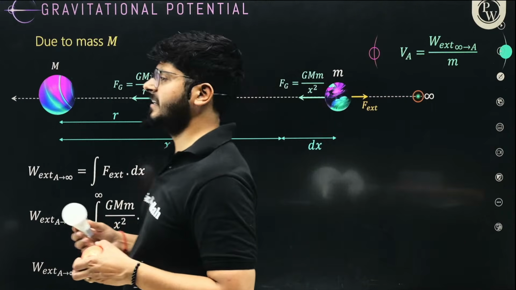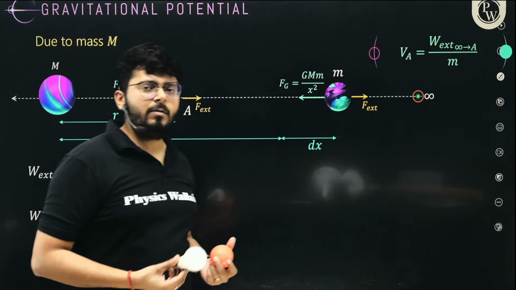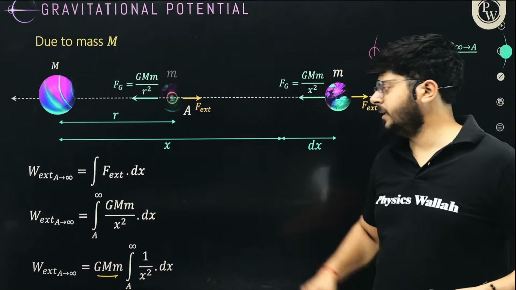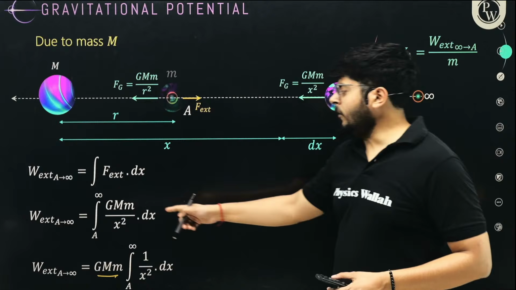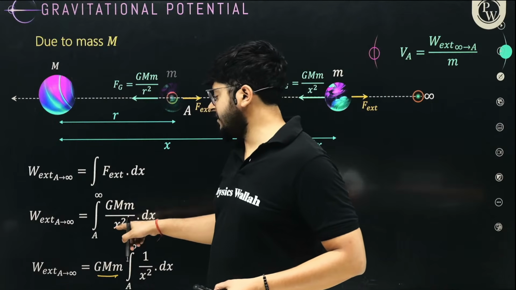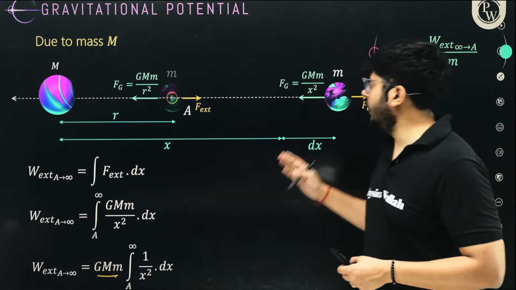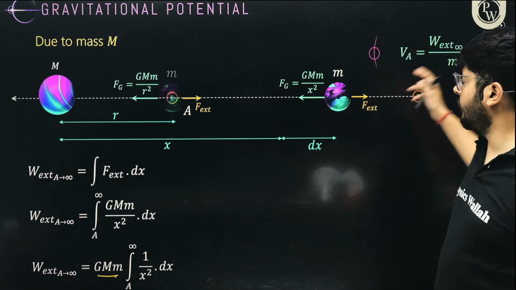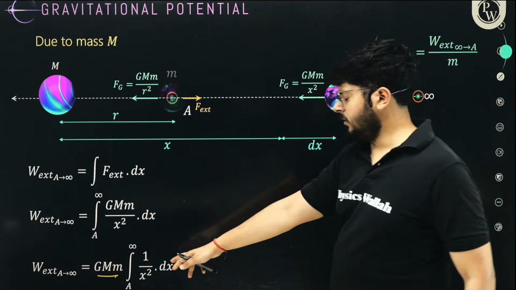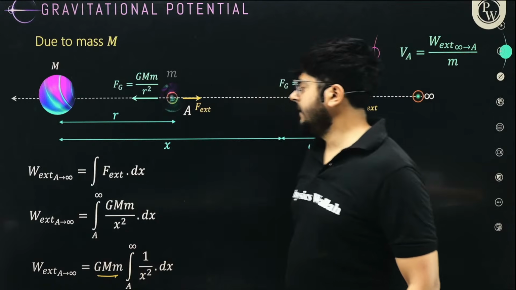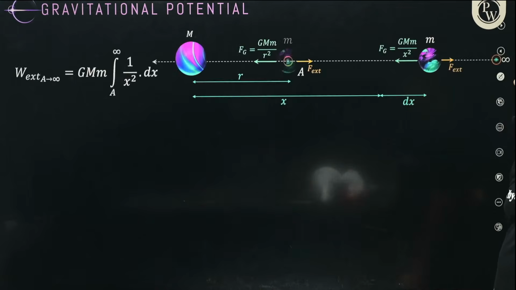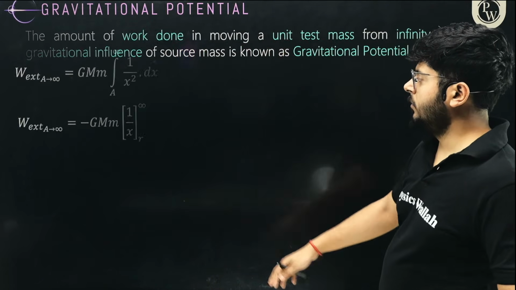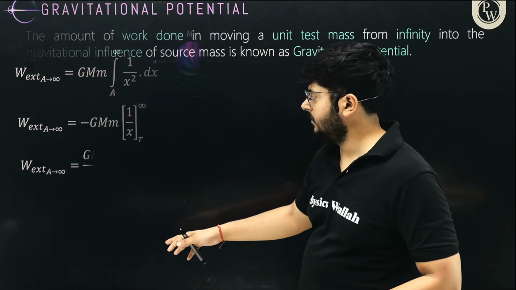We can clearly say that the work done by a variable force will be the integral of Fx dx. That's what we have done over here. The value of force is Gm1m2 by x square, and we are moving it from one place to another for displacement d. Let's say that we are moving from infinity to a certain point. So this is going to be the limits. How much work will be done in this situation if you integrate it? This is how you will calculate how much work will be done.